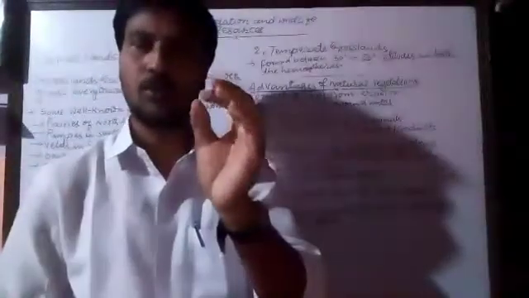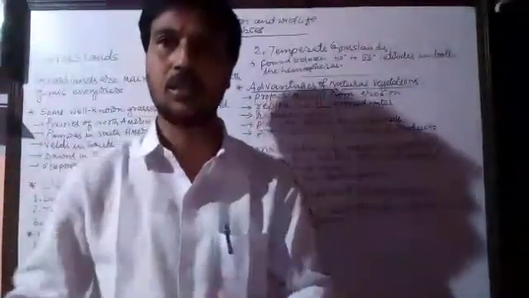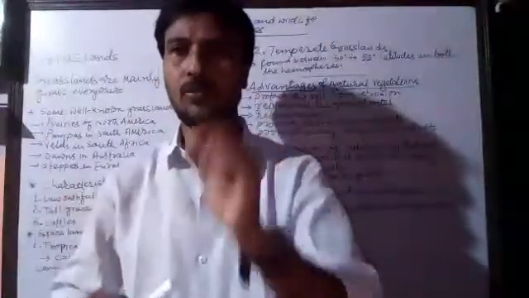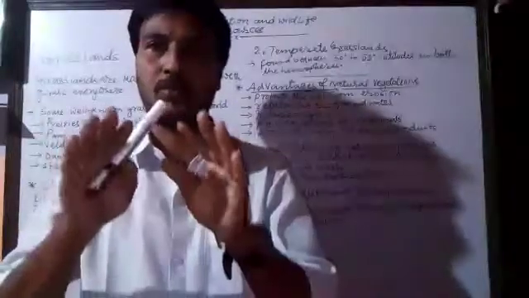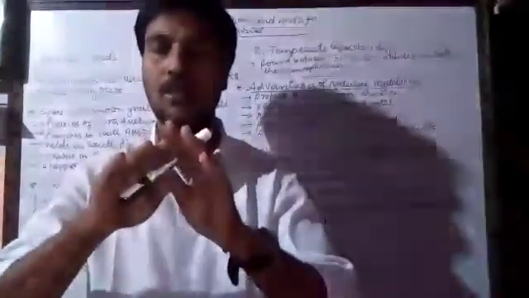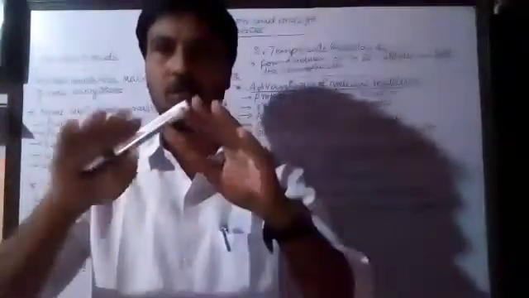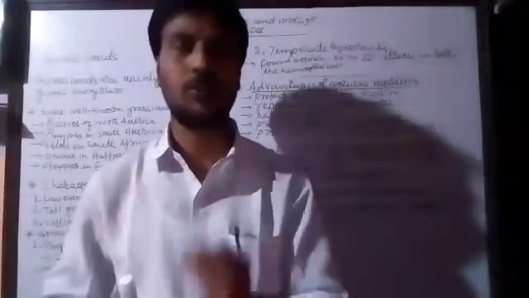So if we want to make a balance in nature, if we want to save our nature and live peacefully, then we have to save this wildlife, because they are part of this ecosystem. Without the animals, the ecosystem will be destroyed, the balance in nature will be destroyed, and it will be difficult for us to live on this earth.